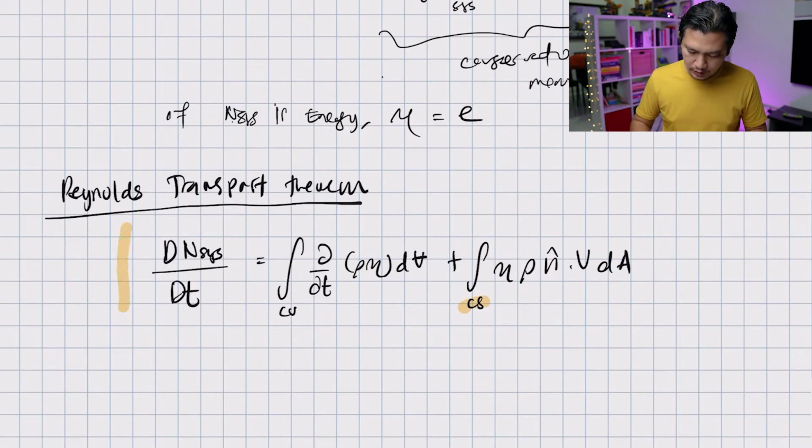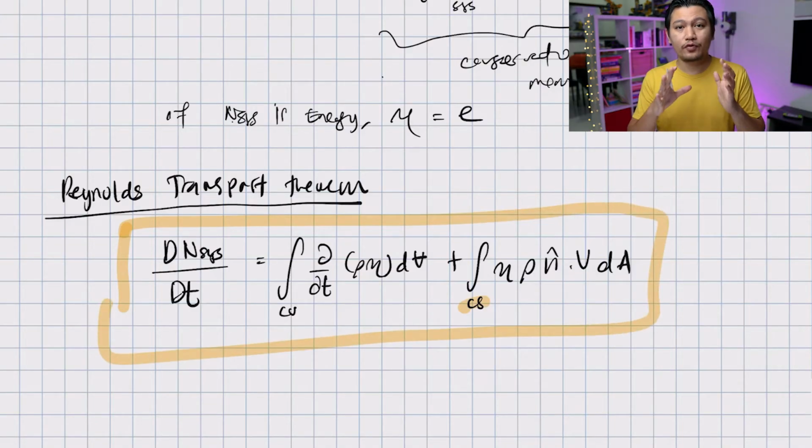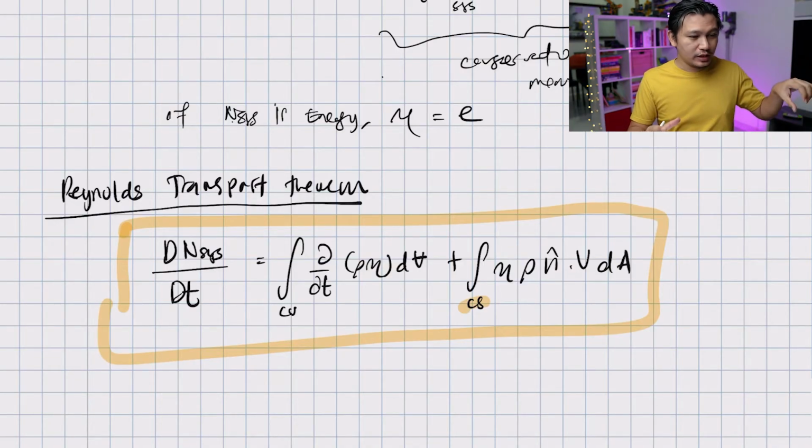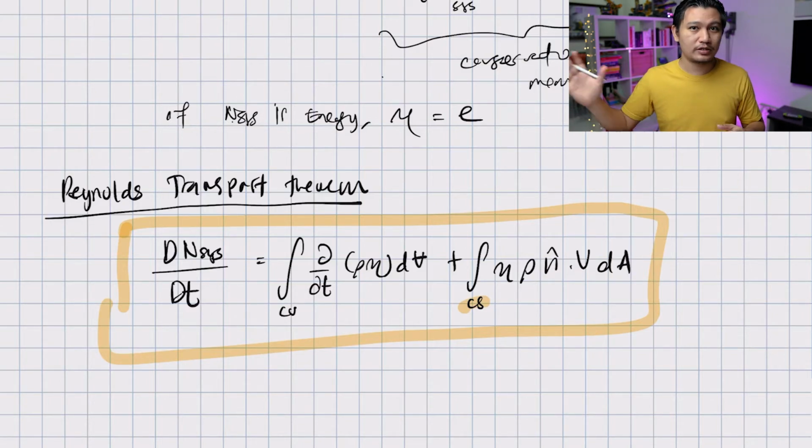Now if you notice here, Reynolds transport theorem gives you the ability to convert a system into a control volume, doesn't it? So whatever laws we have learned before, conservation of mass, momentum and energy, which are exclusive to a system, we can also use for a control volume. This is important because as engineers, we are almost always interested in the control volume. For example, if you want to study a turbine, of course you are going to fix the control volume to the inlet and exit of the turbine. You are not going to follow a system that goes inside the turbine and study what happens to it, and then it goes out and who knows where the system will go.